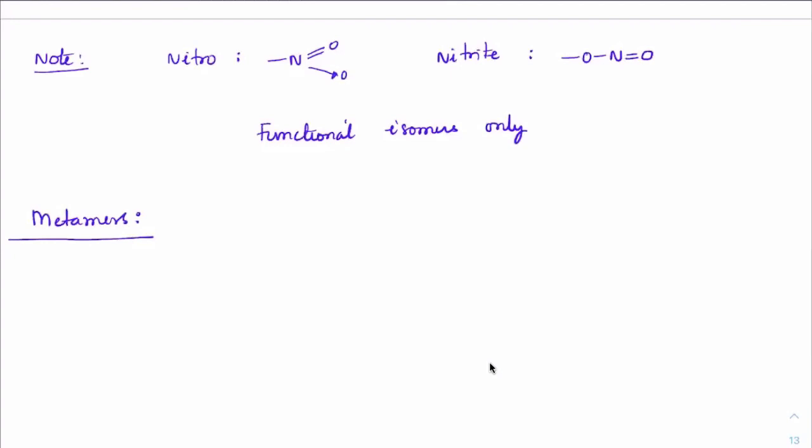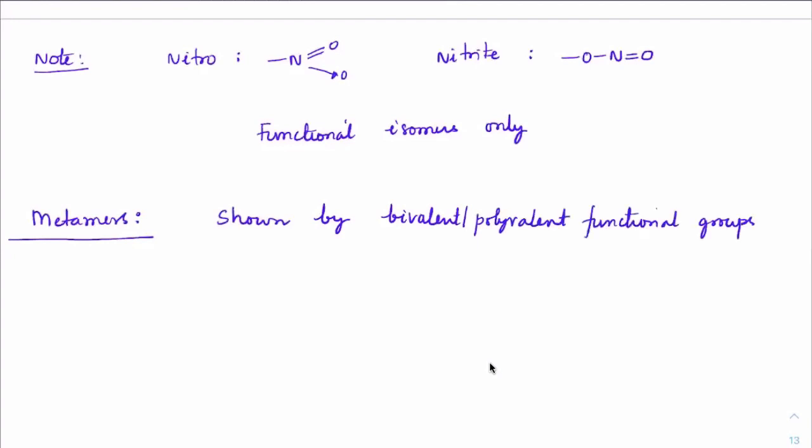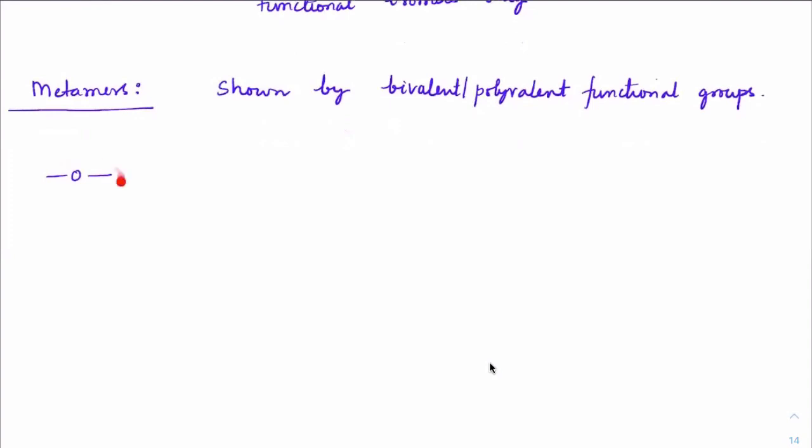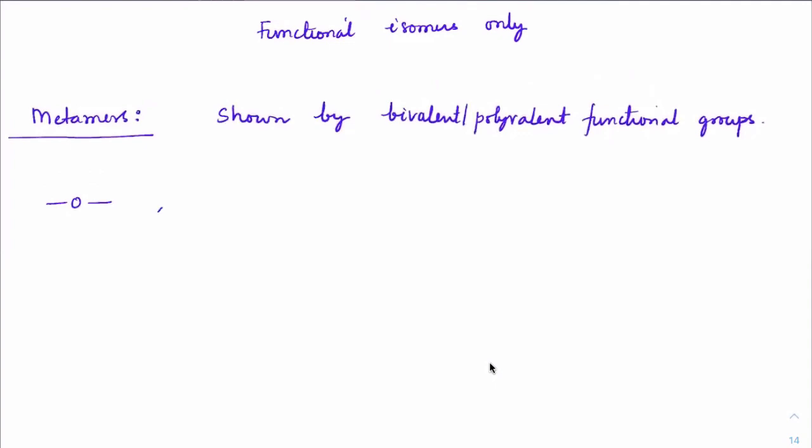First of all, metamers is a type of isomerism which is shown by bivalent or polyvalent functional groups only. Okay, so for example, if you have O and O, what is this one? This is a bivalent, correct? It is ether. On both sides, if there is alkyl group, that will become ether. Similarly, C double bond O and both sides, what do we get? Ketone. Then C double bond O with O connection, what is this one? Ester.